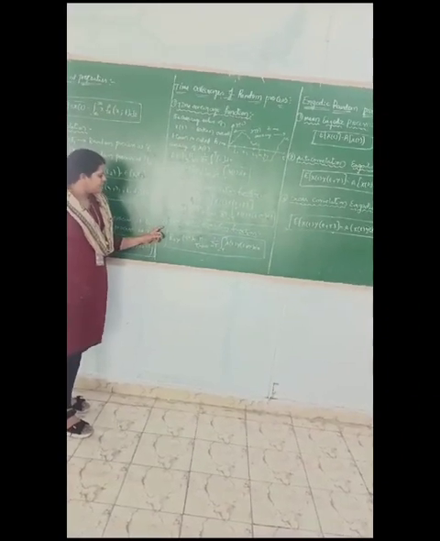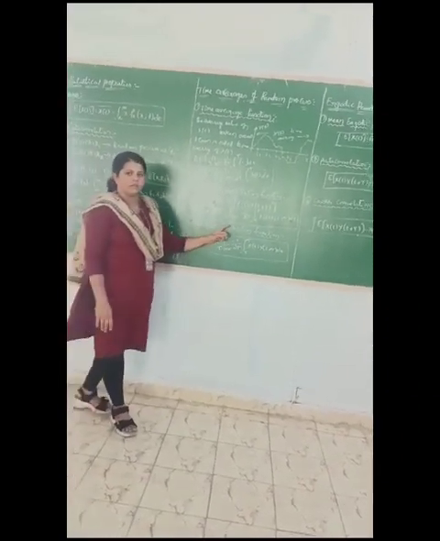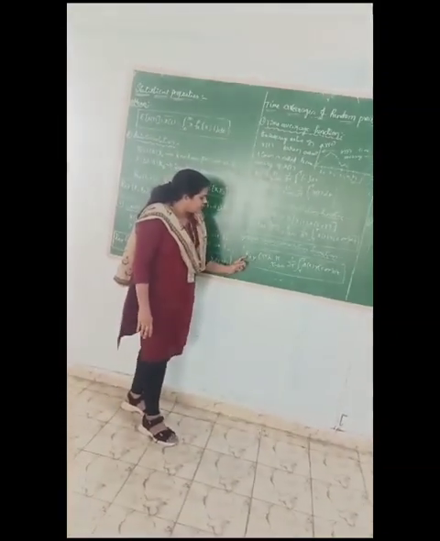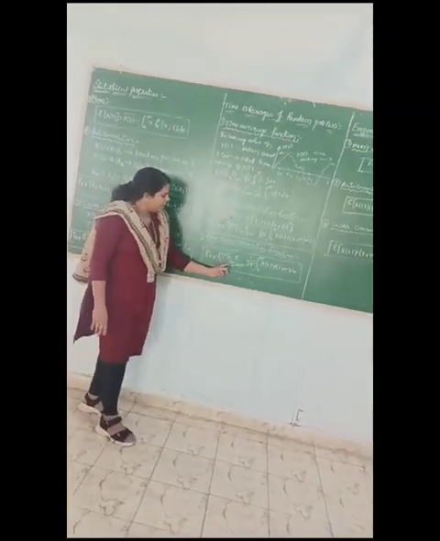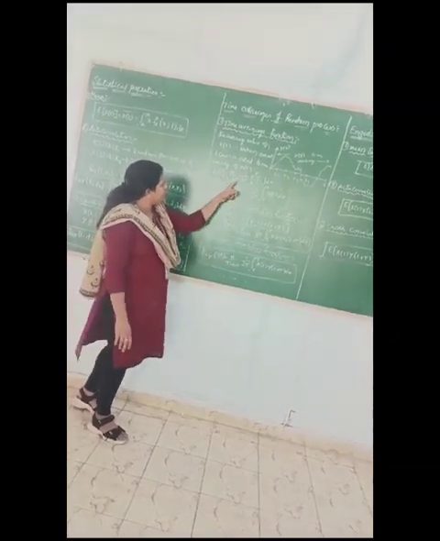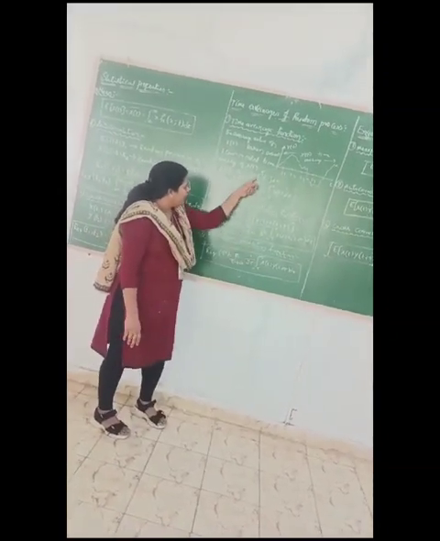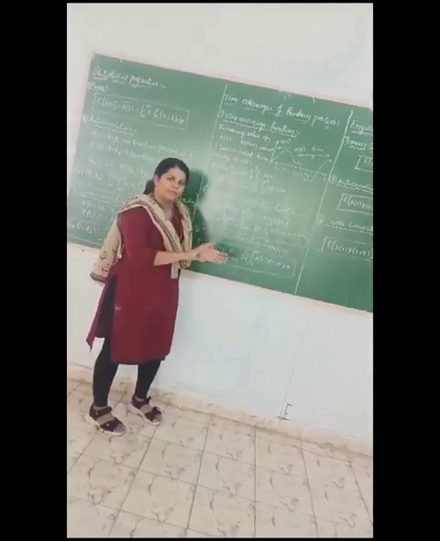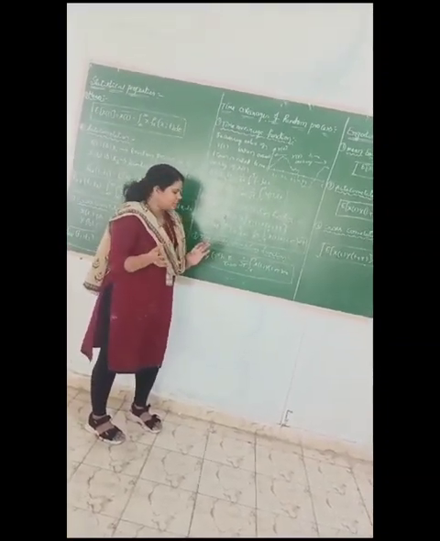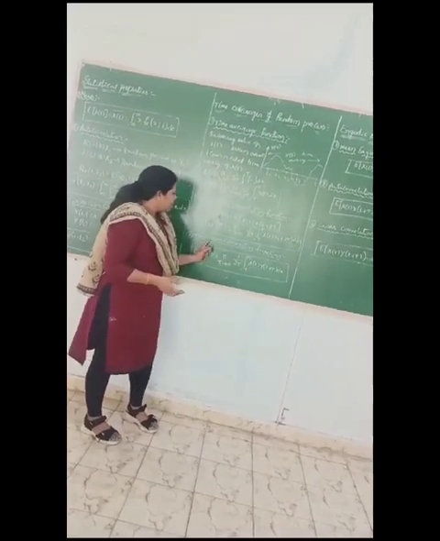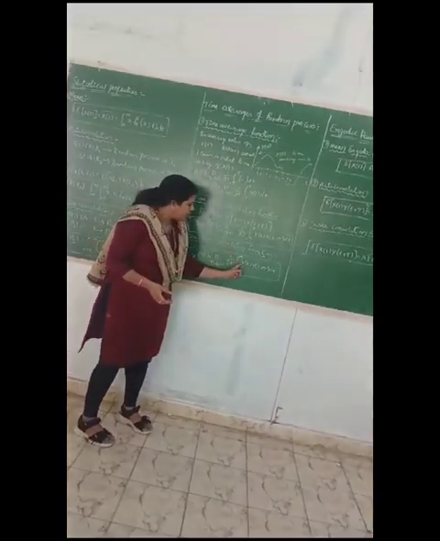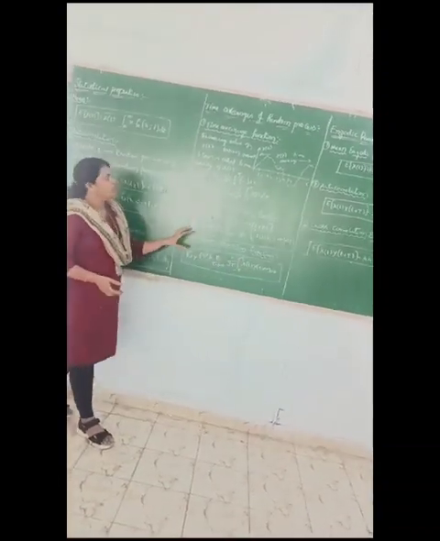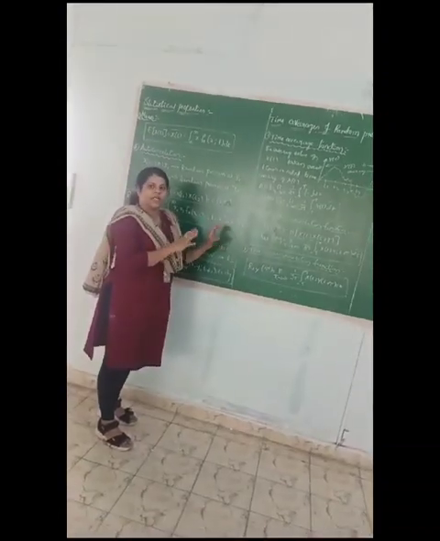And the next one is the time cross correlation function. Rxy of tau is equal to limit t tends to infinity. Here 1 by 2T is common and the integration from minus T to T is common, but we take two different random processes, so that it is a cross correlation. So x of t into y of t plus tau dt. This is about the time averages function for the random process.